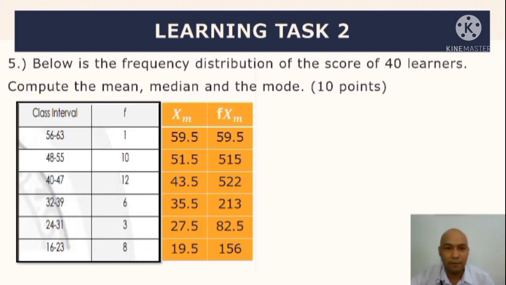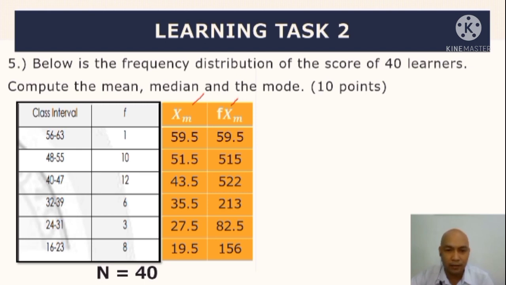Next, number 5, below is the frequency distribution of the scores of 40 learners. So we are going to compute the mean, median, and the mode. Pag kinuha muna natin ang mean, mag-a-add tayo ng column for x of m, tapos fx of m. Hindi na x ang gagamitin ko ha, x of m ang gagamitin ko. So, siyempre, ang magiging n natin dito ay equal kay 40.